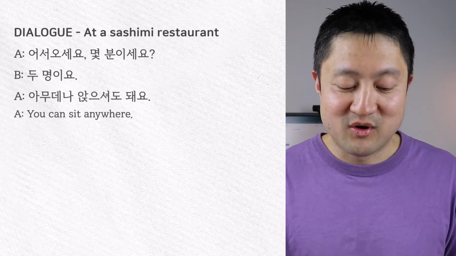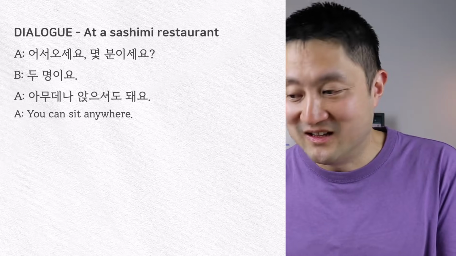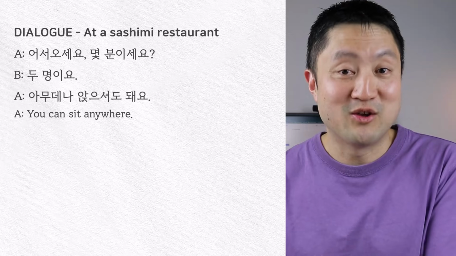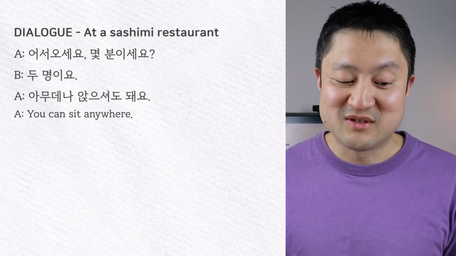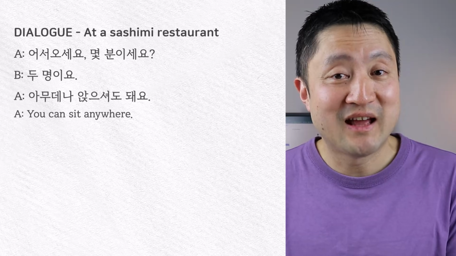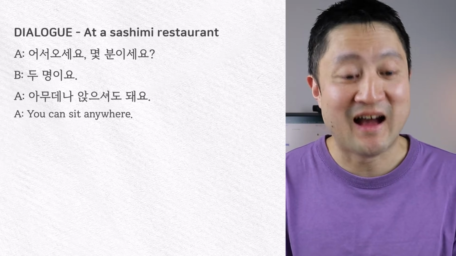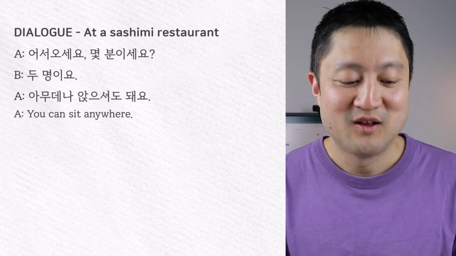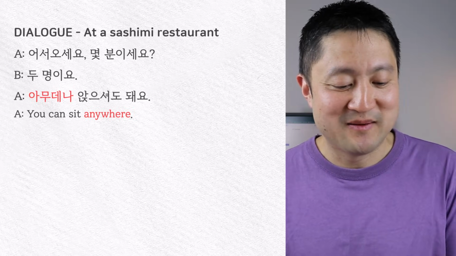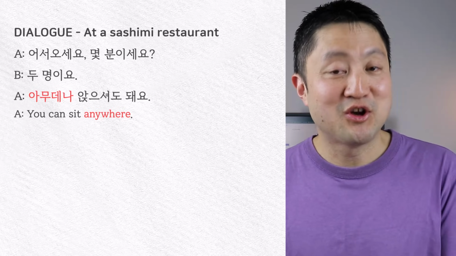And then the restaurant worker may introduce you to, or show you where your table is, but they may also just say, you can sit anywhere. And that is 아무데나 앉으셔도 돼요. 아무데나 앉으셔도 돼요. First, we have 아무데나, and that means anywhere. And then we have this verb phrase, 앉으셔도 돼요.